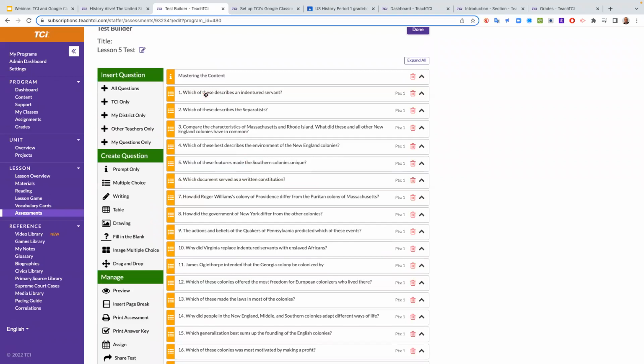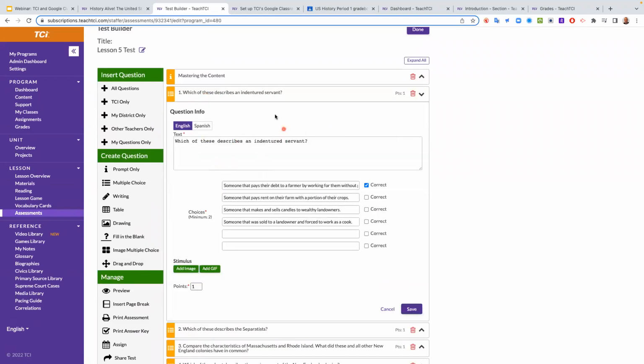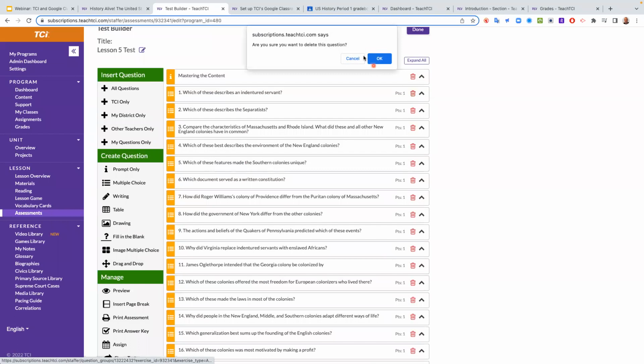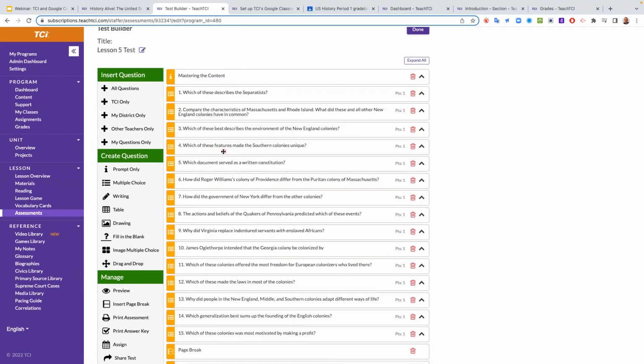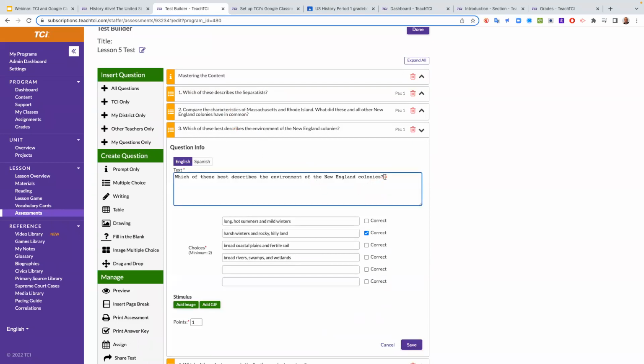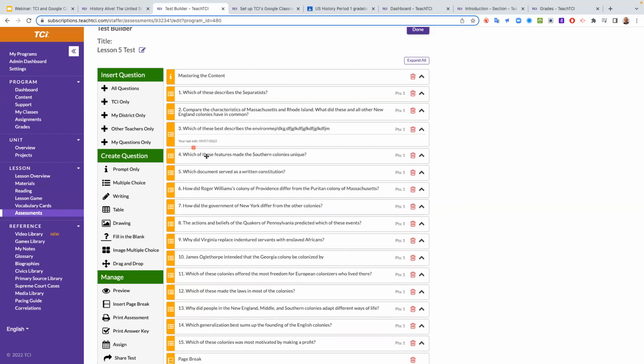So let's look at question 1. Let's say I don't like this question. I can just delete it, get it out of here, gone. It's a lot faster that way. And then if I want to edit something, you can see that I could fully change and edit anything in here that I want. Okay, boom, save, done. I can reorder things, move things around. And then I have this creation zone too, where I can create.